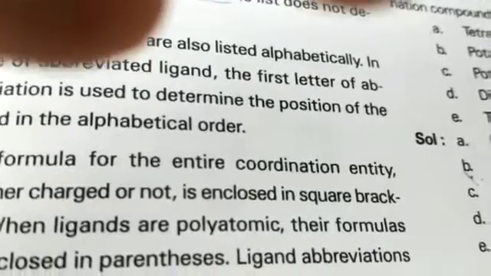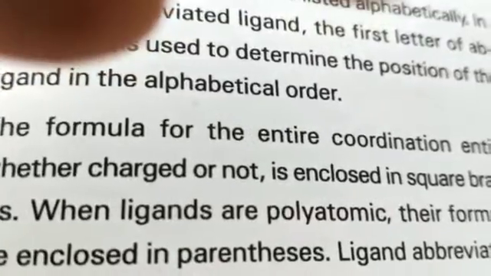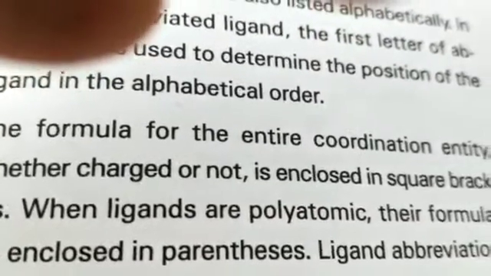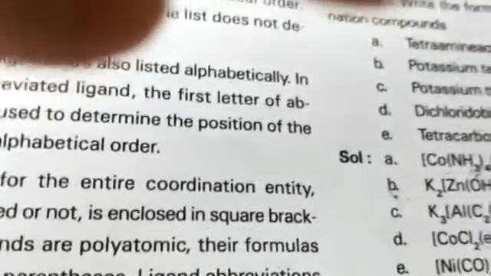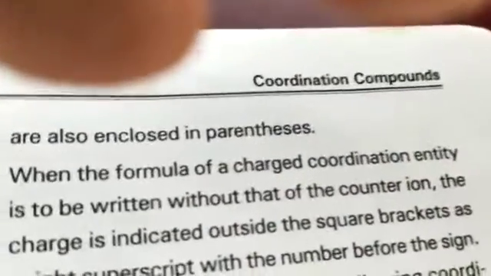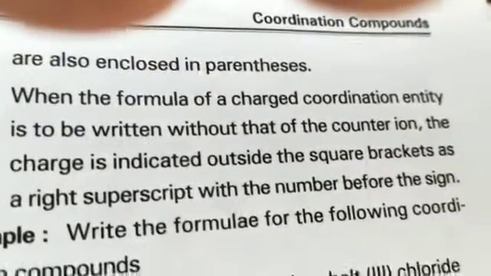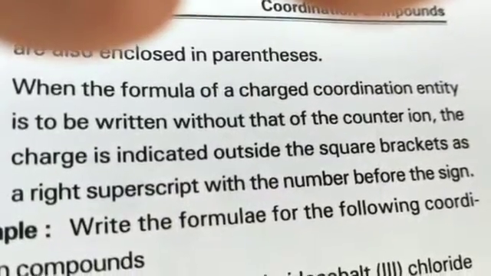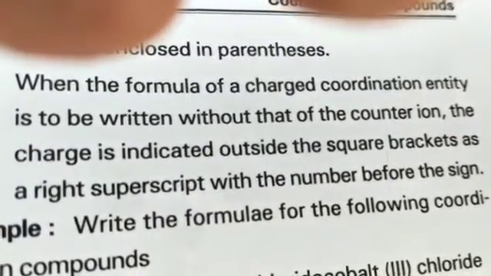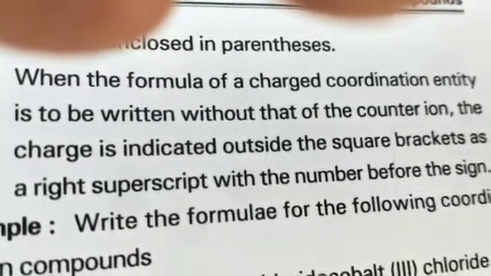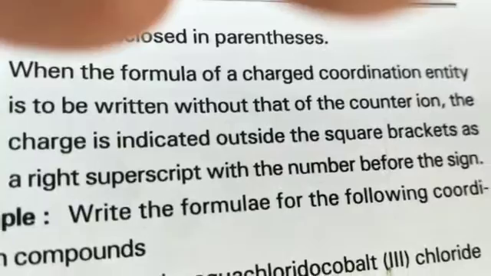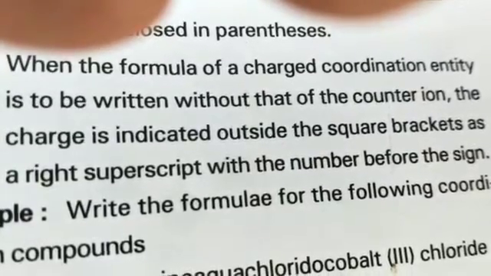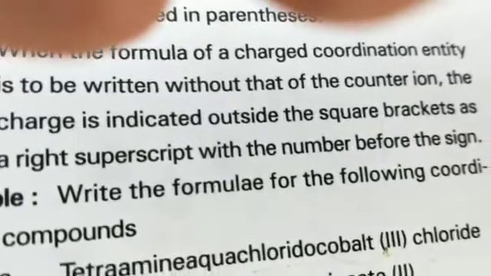The formula of the entire coordination entity, whether charged or not charged, is enclosed in square brackets. When ligands are polyatomic, their formulas are enclosed in parentheses. Ligand abbreviations are also enclosed in parentheses. When the formula of a charged coordination entity is to be written without that of the counter ion, the charge is indicated outside the square bracket as a right superscript, with the number before the sign.